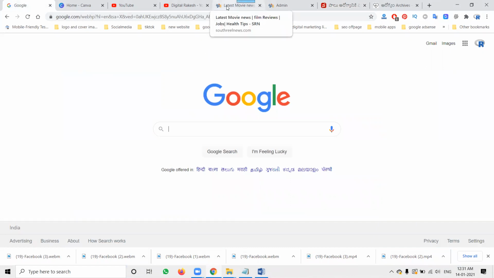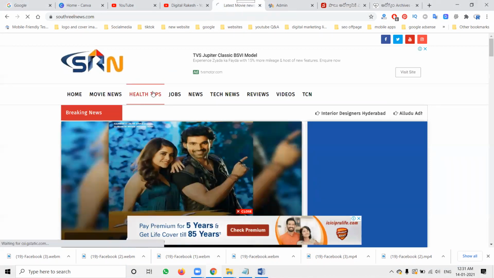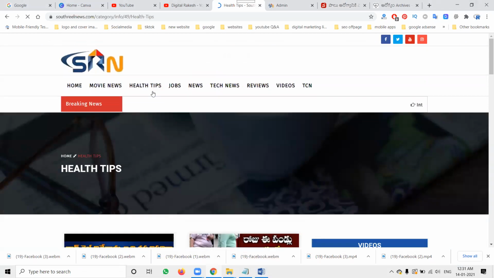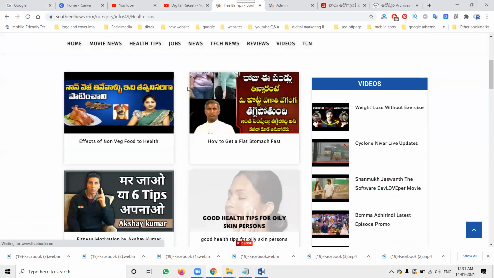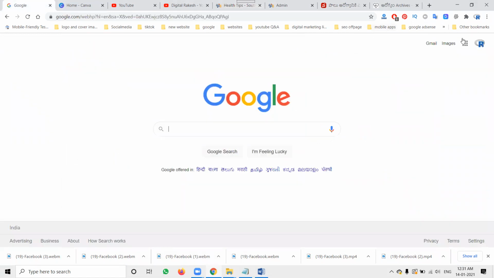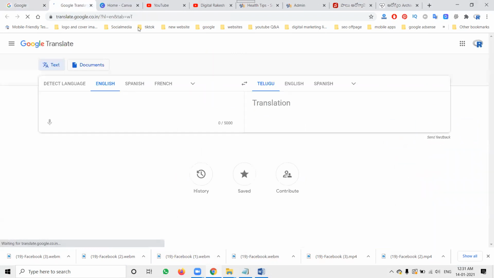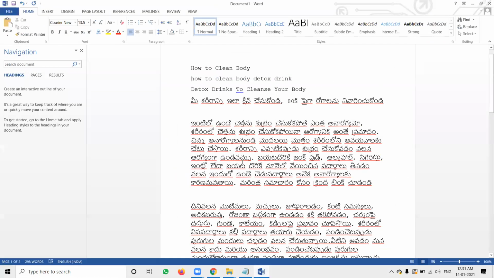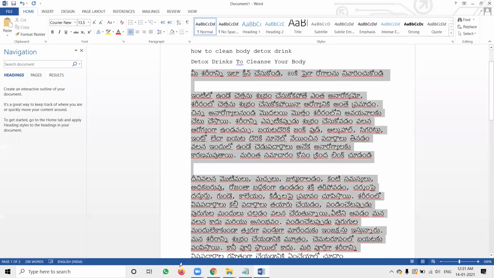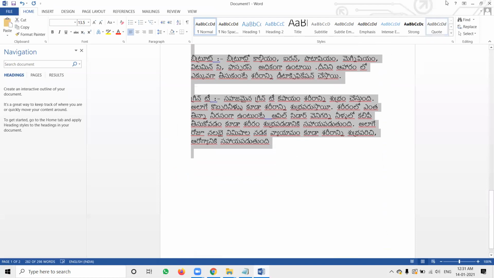Now I'm selecting my website, one of my health tips websites. I'm writing mostly in Telugu and English. There is one more option here. I can write in Telugu or English, both are flexible. For this purpose we have to use an option called Google Translate. Whatever content you have, copy the complete content into it.